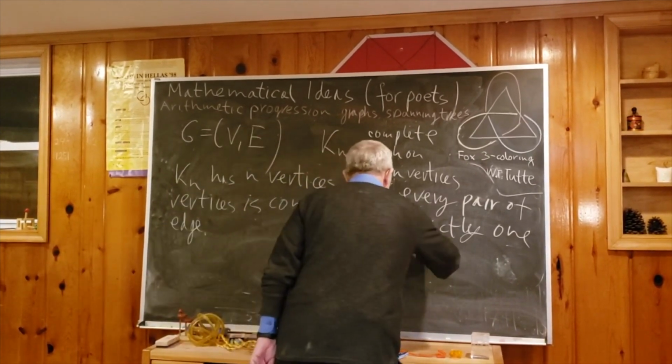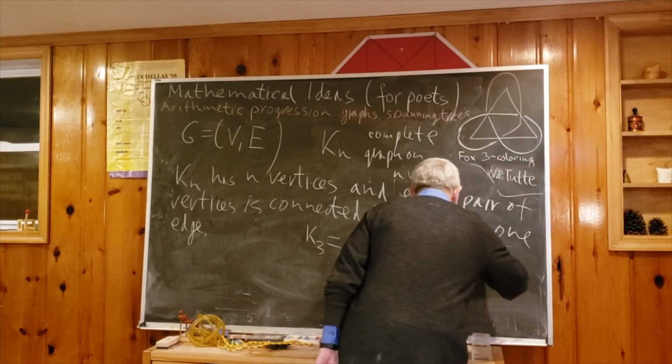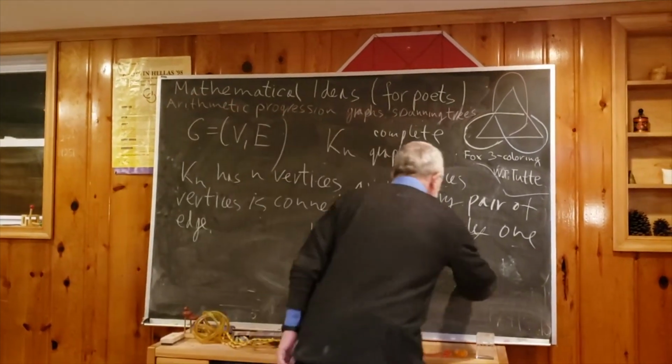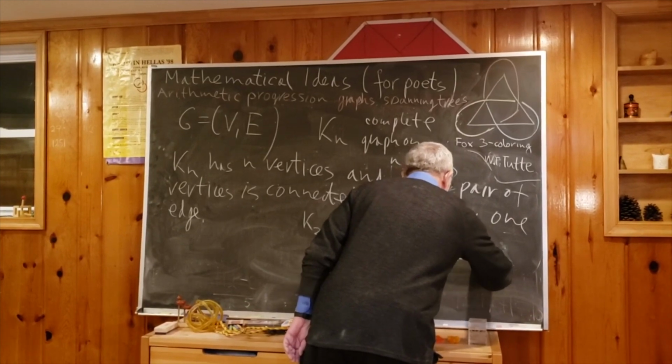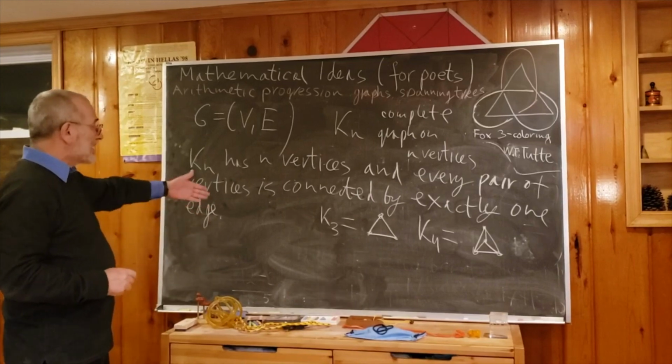What is K4? For K4, we have 3 here, maybe I put the 4 in between, and every 2 we have to connect. So we have this triangle, but now we have this. I will draw K5 when we're computing the number of edges, but what is K2?